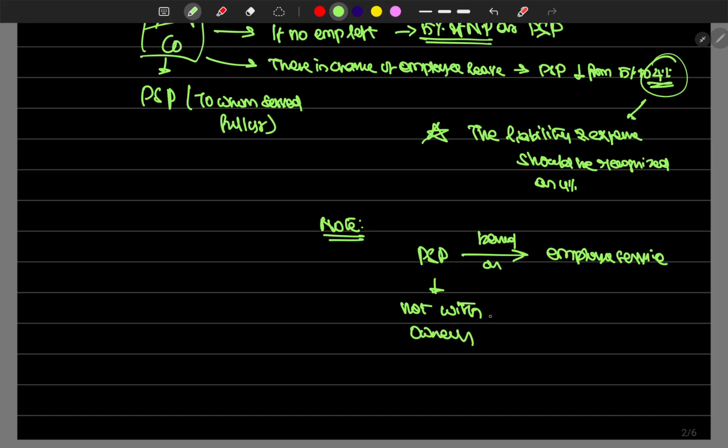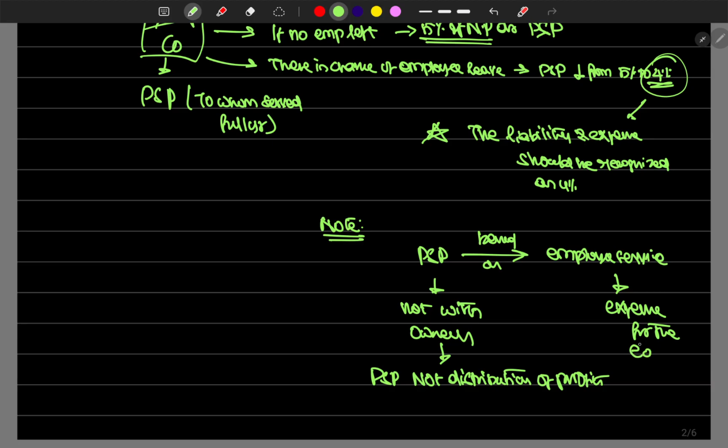So this is not a distribution of profits. PSP is not a distribution of profits. It is an expense for the company. That's what we have to understand here. PSP is an expense for the company, not a distribution of profits, since they are employees, not the owners of the company.